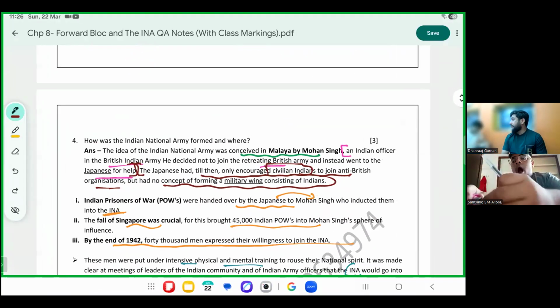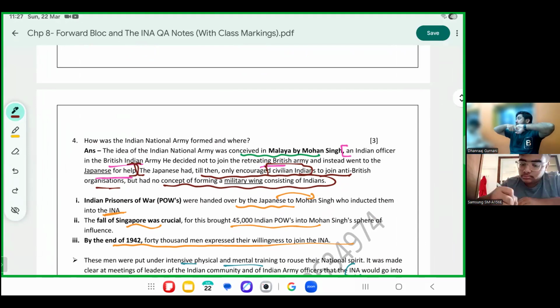Now, how did INA get formed? INA got formed because India joined hands with Japan. India joins hands with Japan. You did that in Quit India movement, right? Instead of Japanese threat, we said Japan. Common enemy is British. Friend's friend, enemy's enemies are friends. The idea of INA was conceived by Mohan Singh in Malaya.